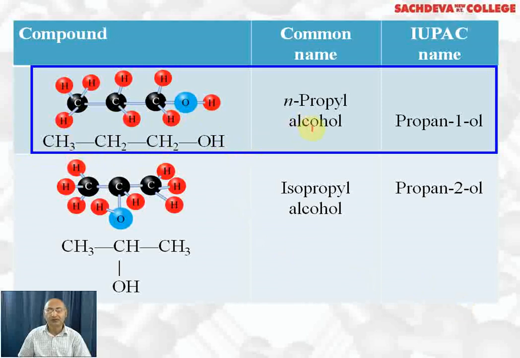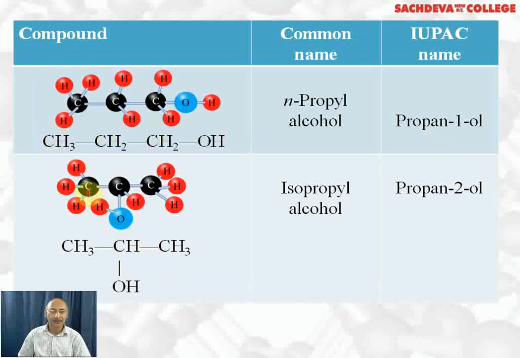This is normal propyl alcohol, the common name. IUPAC name is propan-1-ol because the OH group is attached to the first carbon. Counting will start from here: 1, 2, 3. This is isopropyl alcohol, CH3CHOHCH3. Common name is isopropyl alcohol. IUPAC name is propan-2-ol. Counting is 1, 2, 3. OH group is attached to the second carbon.